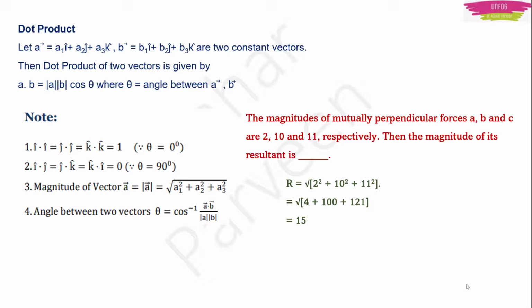If they have mentioned any units, you can write those units also. I am just explaining here with an example to make you all understand how to find the magnitude of vectors. If you want to write this as a vector before taking its magnitude, how do you write it? You write it as 2i plus 10j plus 11k, because they are mutually perpendicular forces, right? So that vector will be equal to 2i plus 10j plus 11k. Okay.